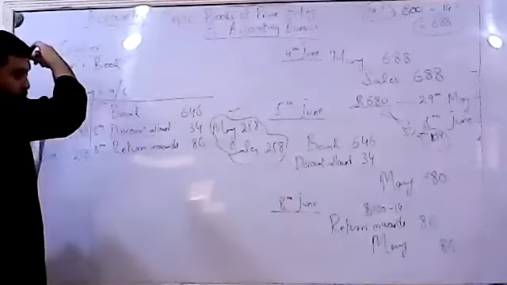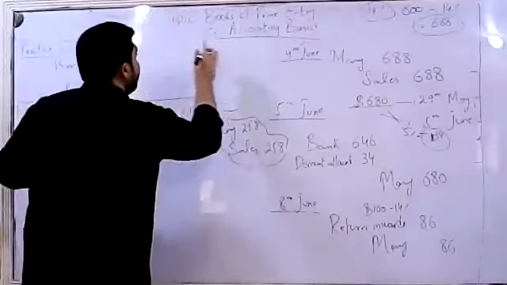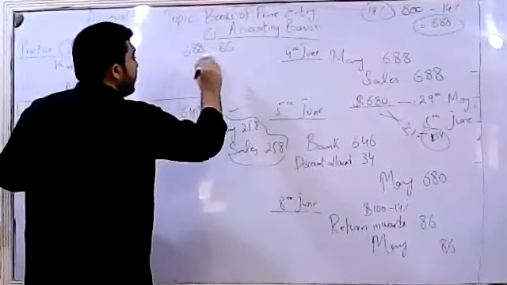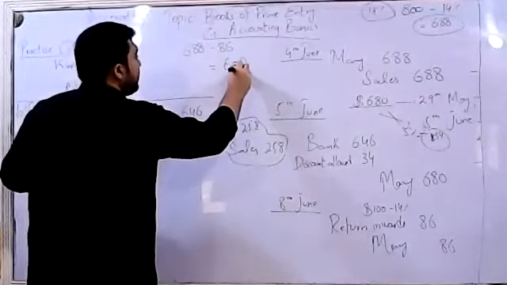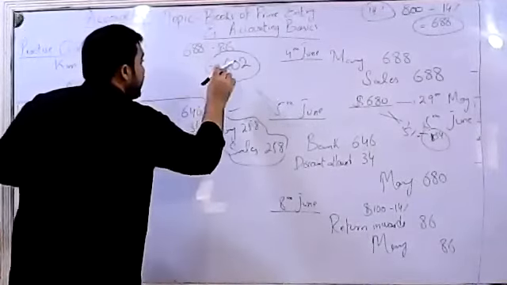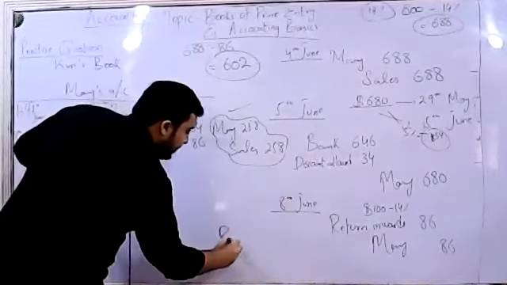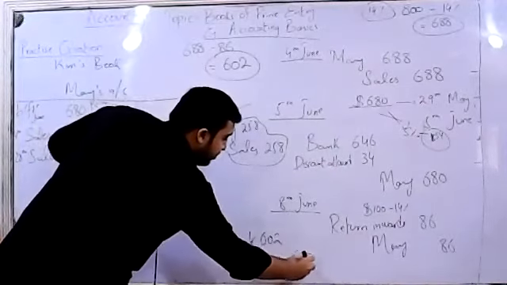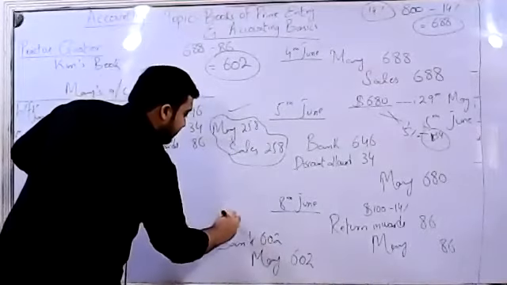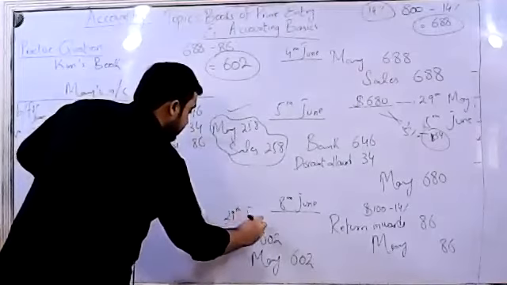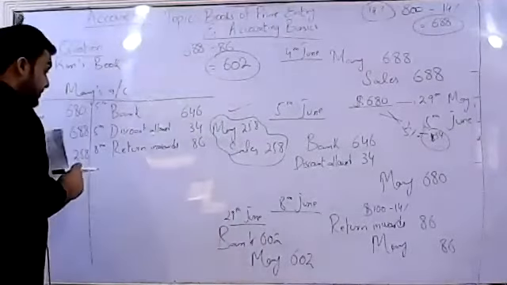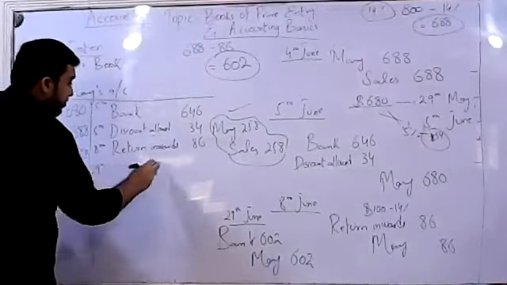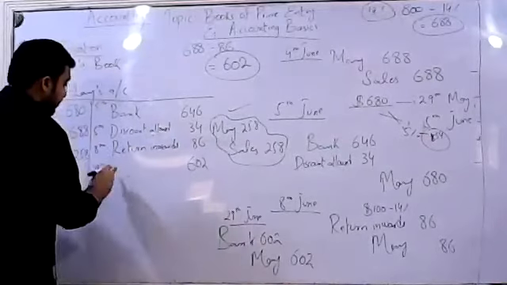Now, one thing is to be noticed over here. हमने goods sale किए थे 688 के, right? उसमें से 86 के goods वापस आ चुके हैं. That means the payment that was due to be received by Kim was 602. So the entry would be bank account debit 602 to Mary's account credit 602. ये कब की entry है? ये entry है आपकी 29th of June की, right? I hope it's clear to everyone. So Mary again on 29th credit 602 because of bank.